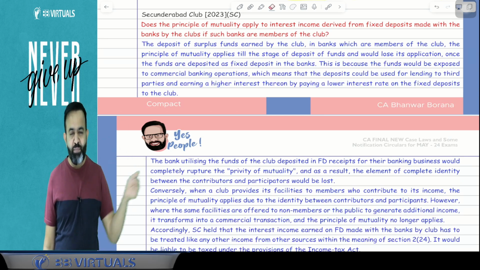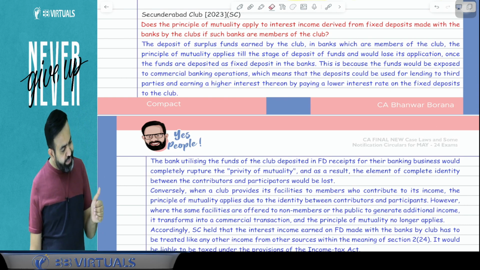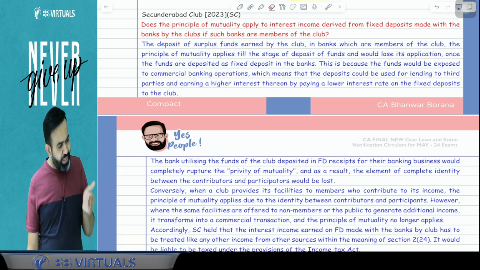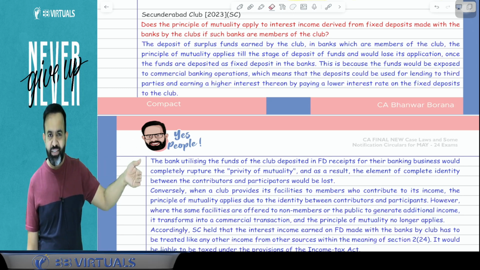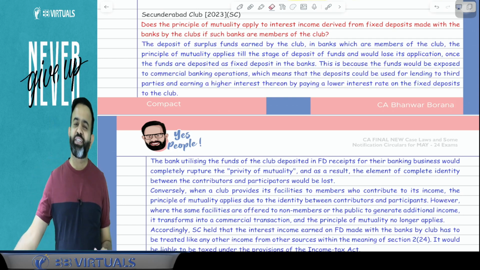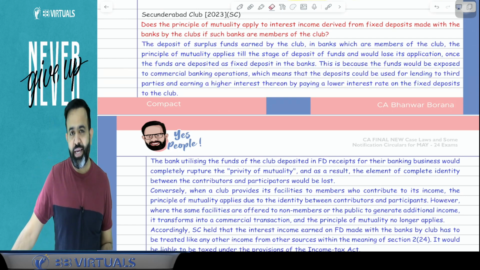Suppose that club gives some money to the bank as a fixed deposit, and the bank pays the interest. Now the question is, will the interest be exempt on the principle of mutuality or not?